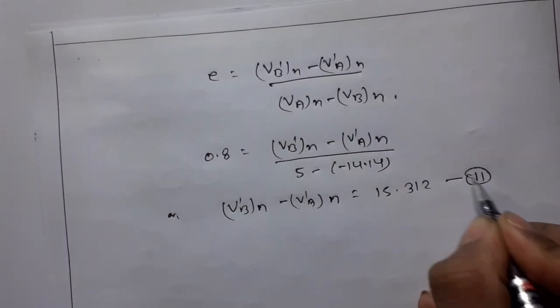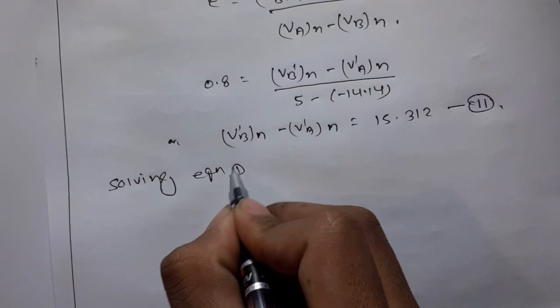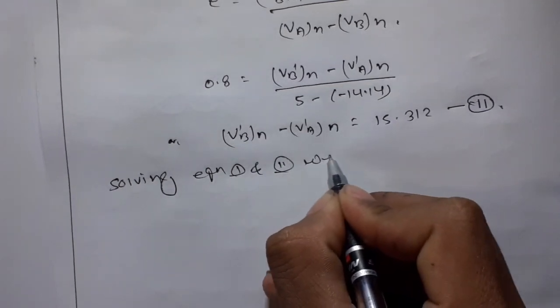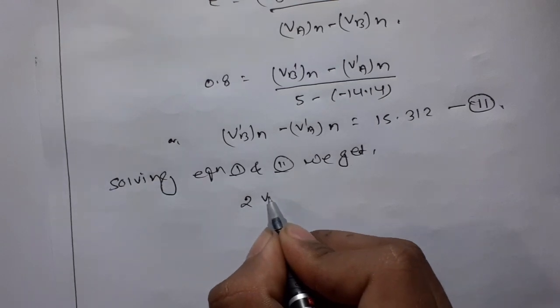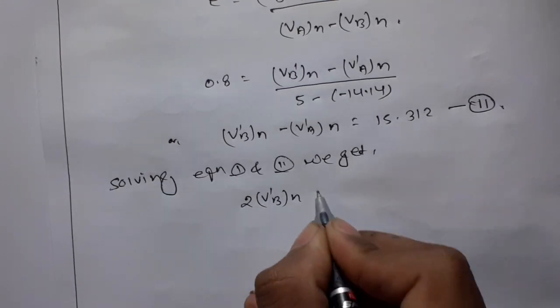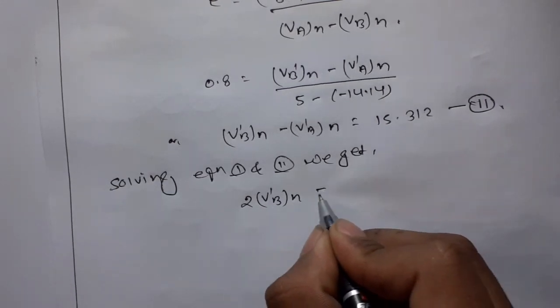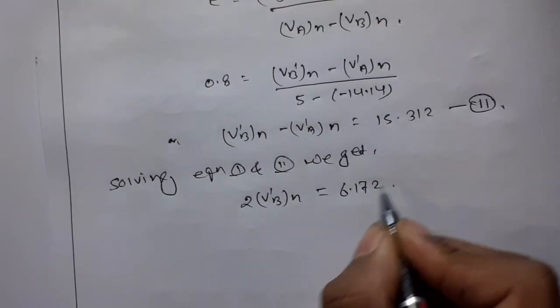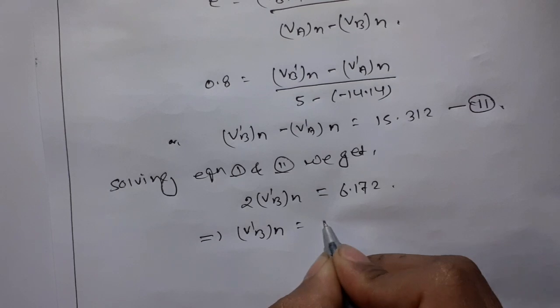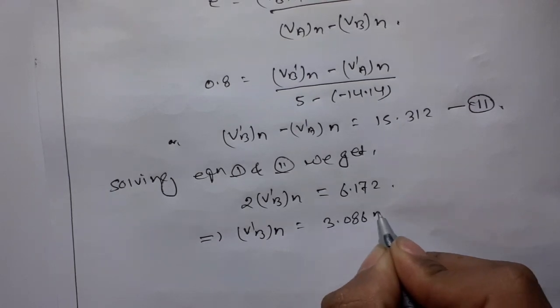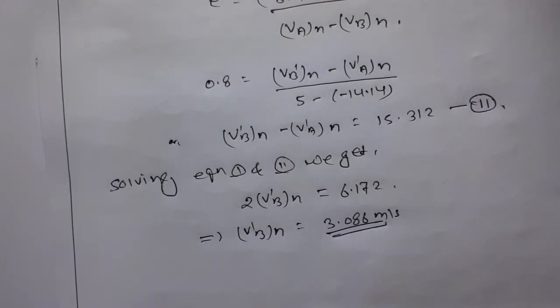This is equation number 2. Solving equations 1 and 2, we get 2 v'BN is equal to 6.172. This implies v'BN is 3.086 meters per second.